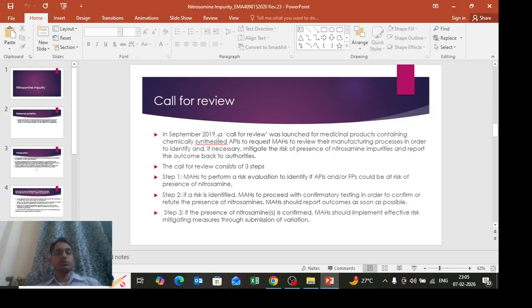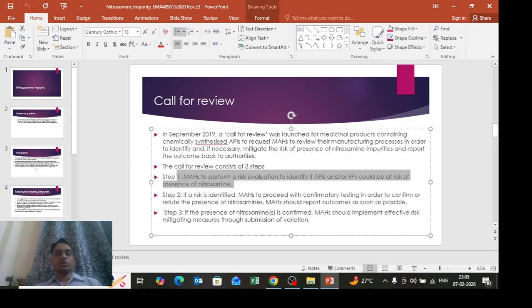In September 2019, a call for review was launched for medicinal products containing chemically synthesized APIs, to request marketing authorization holders to review their manufacturing process in order to identify and, if necessary, mitigate the risk of presence of nitrosamine impurities, and report the outcome back to authorities. The call for review consists of three steps. In step one, we have to perform the risk evaluation, to identify if APIs could be at risk of presence of nitrosamine.